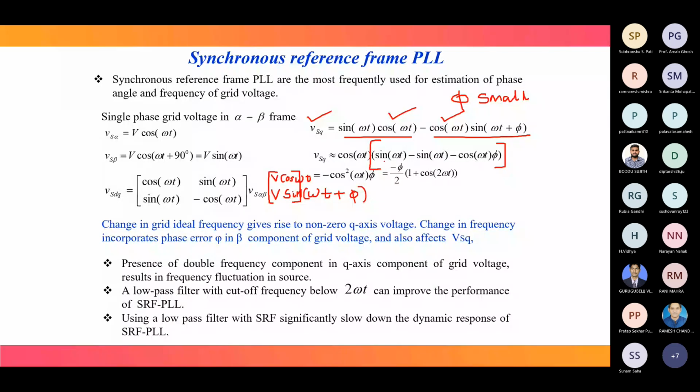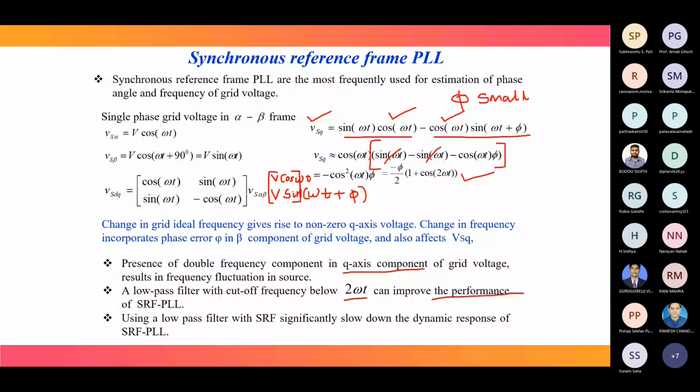The presence of double frequency in VQ, because of the grid voltage, results in frequency fluctuation in the source. For that we have to use a low pass filter with cutoff frequency below 2 omega, so that this double frequency component can be eliminated and the performance of SRF PLL can be improved.